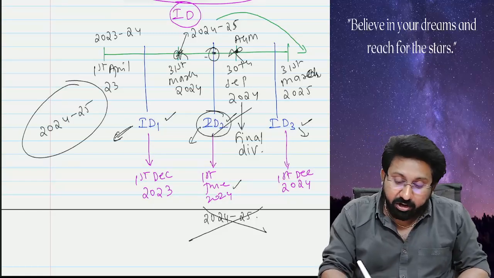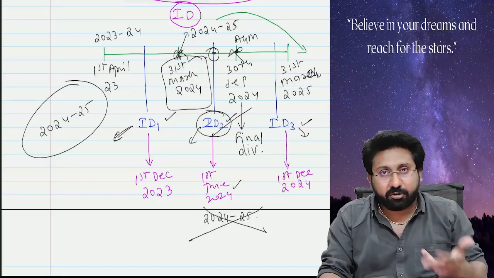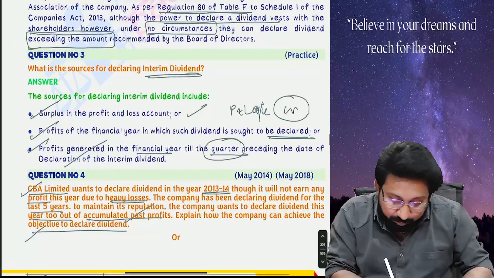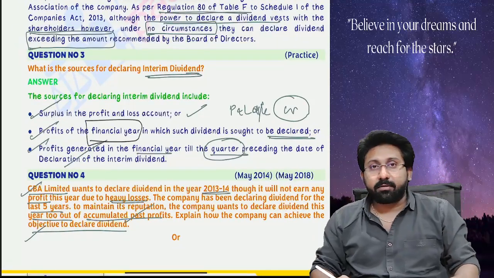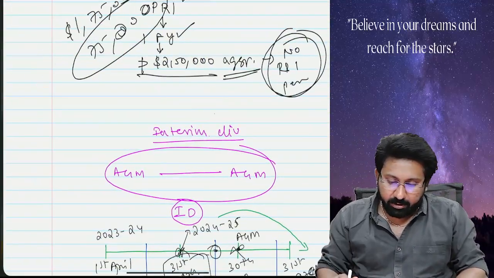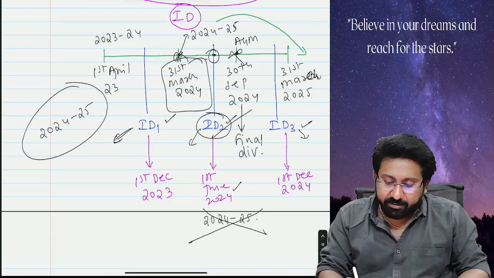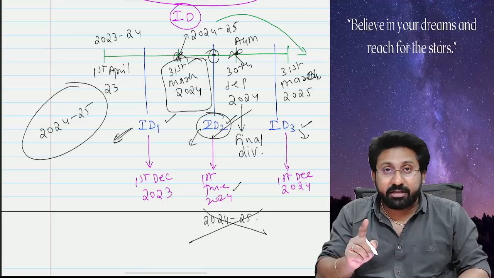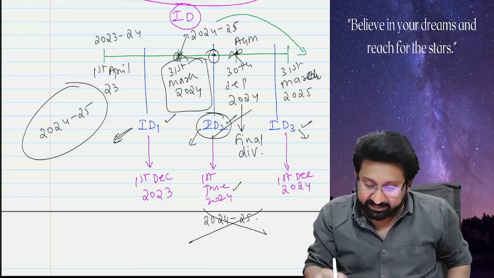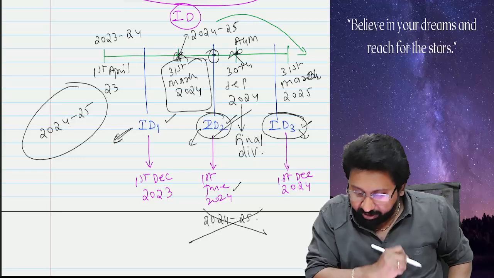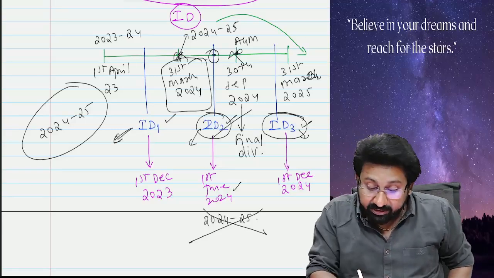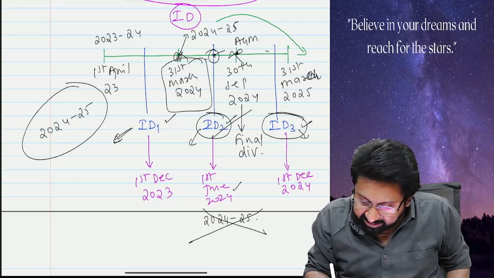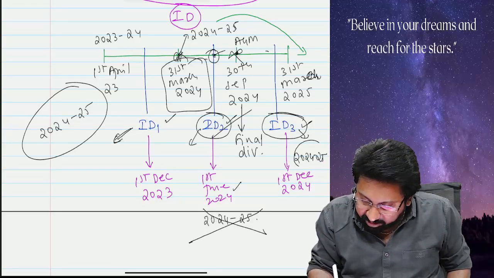That means 24 and 25 is already closed on March 31st or not. That's why this point came, from the profits of the financial year. So profits of the financial year means what? This belongs to the financial year 23, 24 only. Now let us change. Here I declared an interim dividend. Which financial year does it belong to? This is after the AGM. This belongs to the corresponding financial year only. So this interim dividend belongs to 24 and 25.